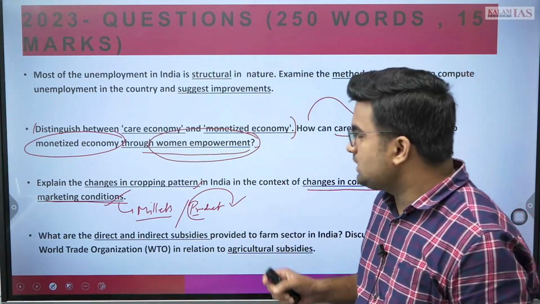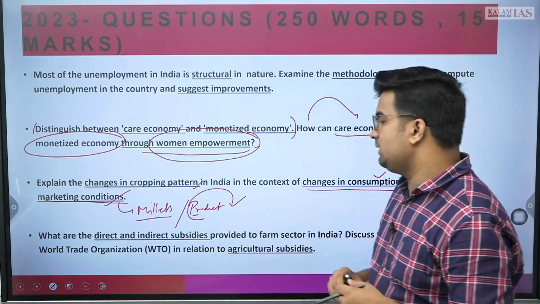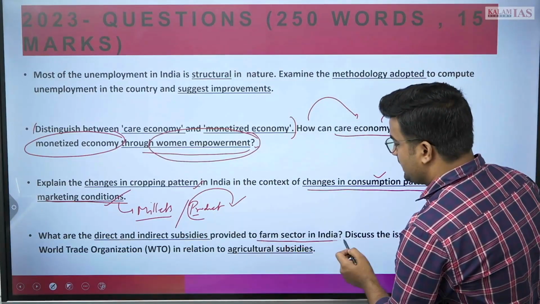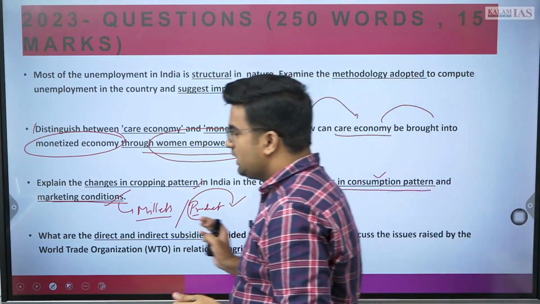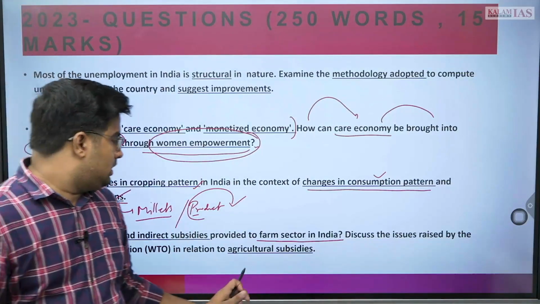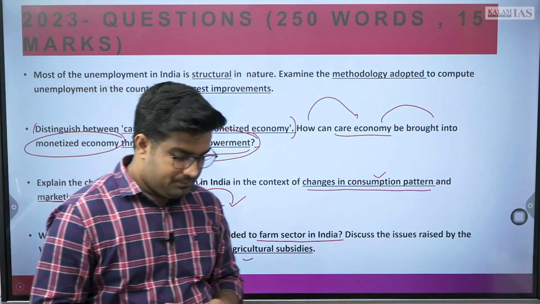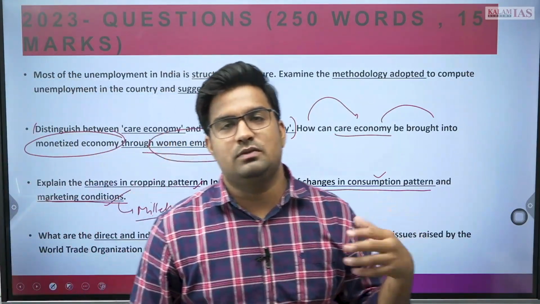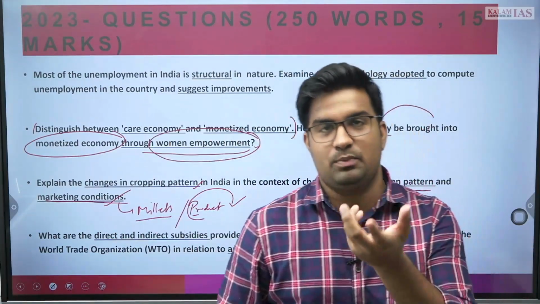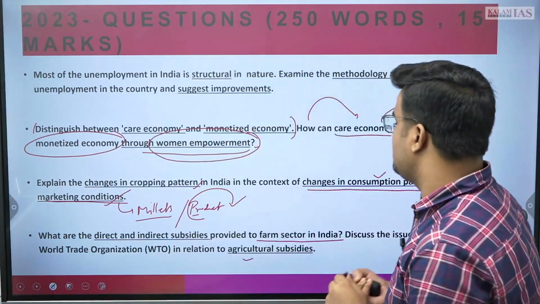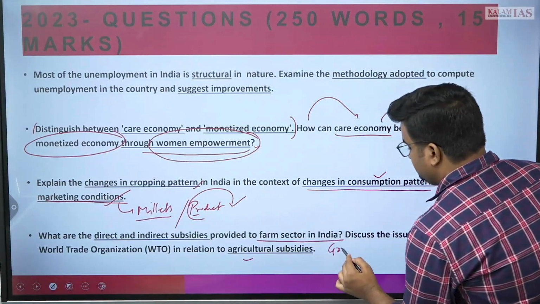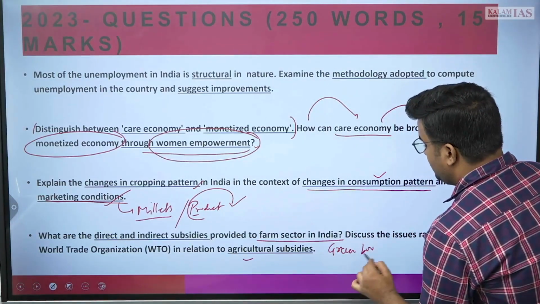Furthermore, the last question: what are the direct and indirect subsidies provided to the farm sector in India, and discuss the issues raised by the World Trade Organization on agricultural subsidies. If you remember our prelims question which was asked earlier related to different box subsidies, the green box subsidy is somewhat related to it.